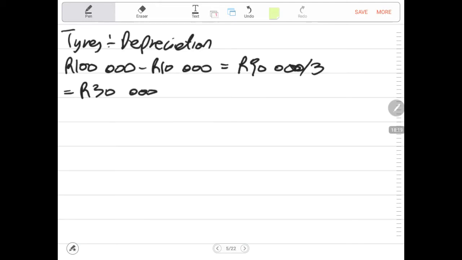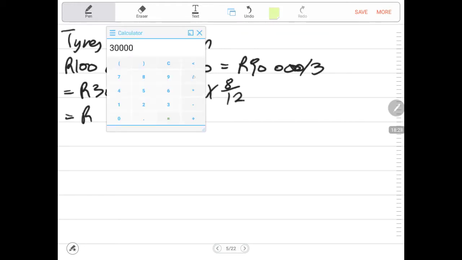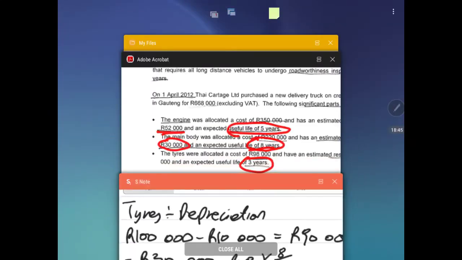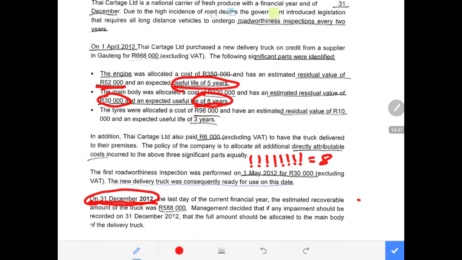So now 30,000 is the depreciation per annum. We are looking for the depreciation only for 8 months. Then we multiply this by 8 over 12. Then we divide by 12, multiply it by 8, we get 20,000. Sorry, it can't be 2,000, we get 20,000. Depreciation at 31st of December 2012. I hope you still remember why we are using 8. It is because the asset was consequently ready for use on this date.